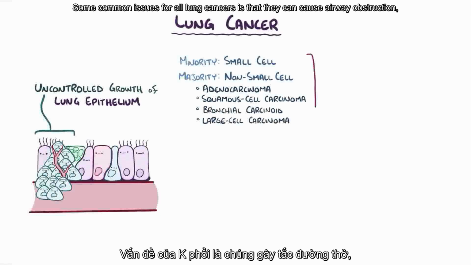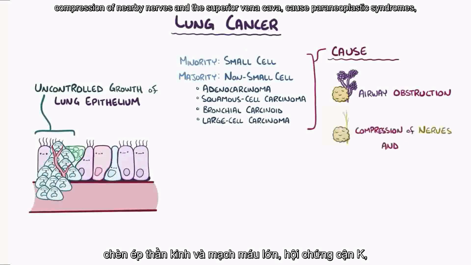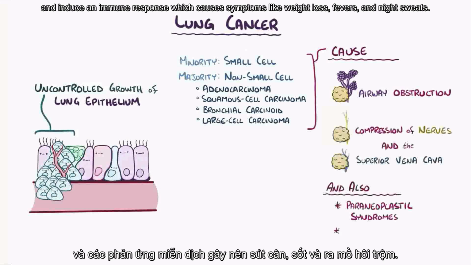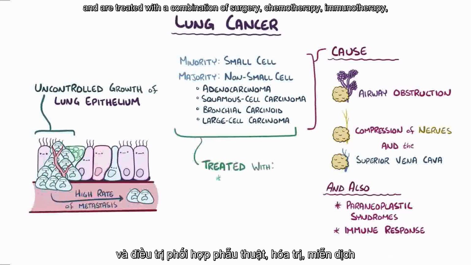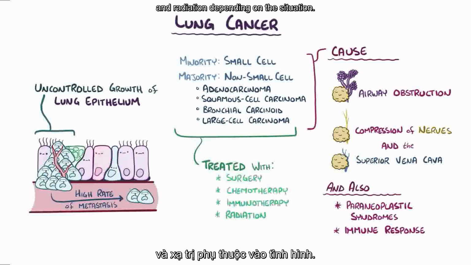Some common issues for all lung cancers is that they can cause airway obstruction, compression of nearby nerves in the superior vena cava, cause paraneoplastic syndromes, and induce an immune response which causes symptoms like weight loss, fevers, and night sweats. Overall, lung cancers have a high rate of metastasis to other organs, and are treated with a combination of surgery, chemotherapy, immunotherapy, and radiation, depending on the situation.